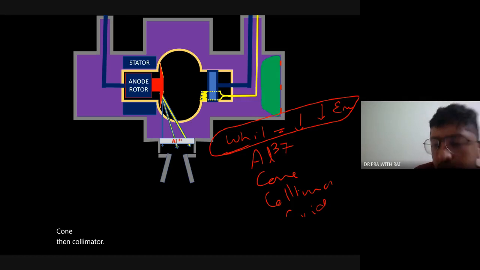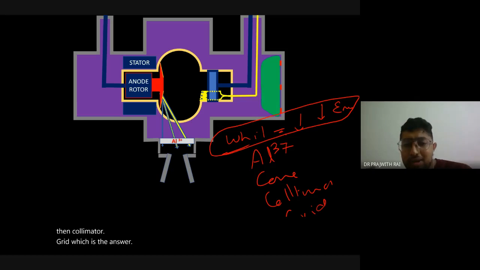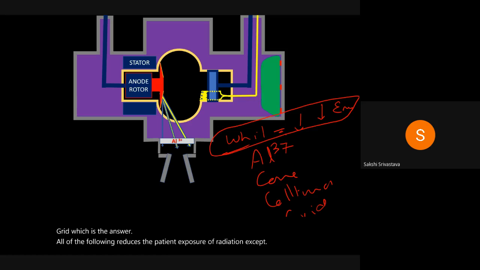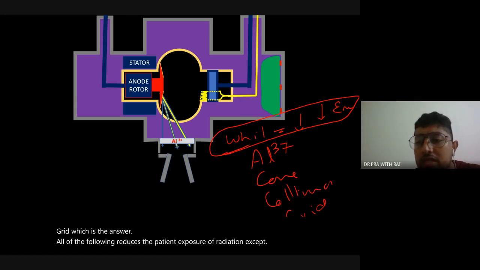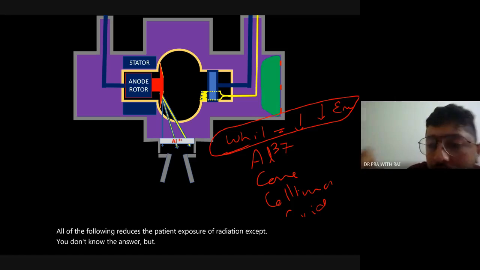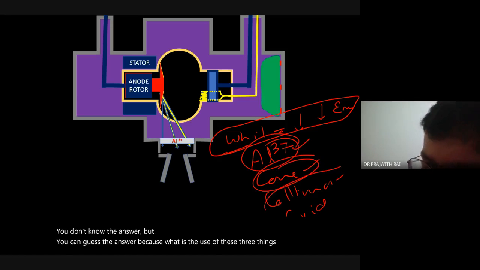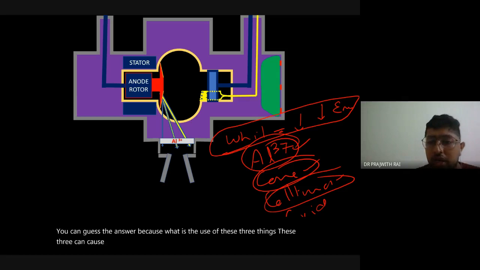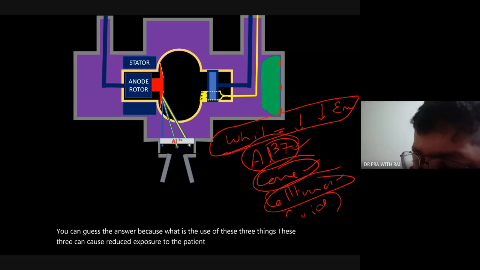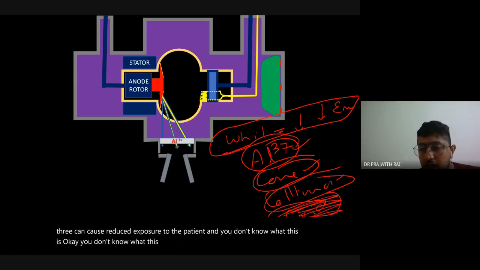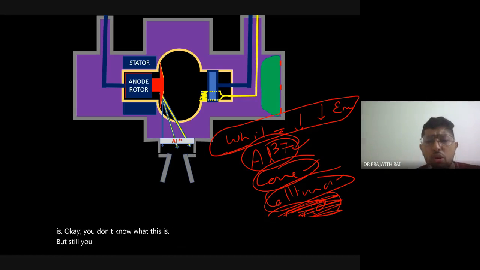Which is the answer? All of the following reduce the patient exposure to radiation except grid. You don't know the answer, but you can guess it because you know the use of the other three things. You know these three can cause reduced exposure to the patient, and you don't know what this is, but still you can answer. So this is how NEET is all about.